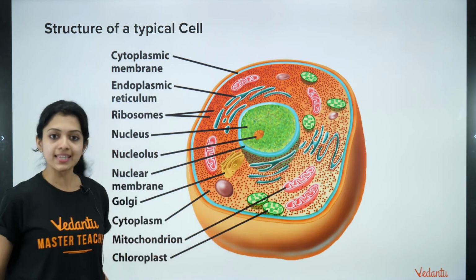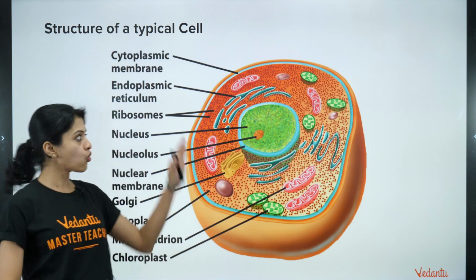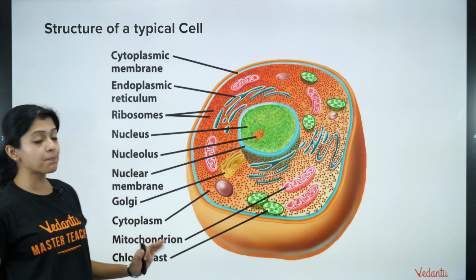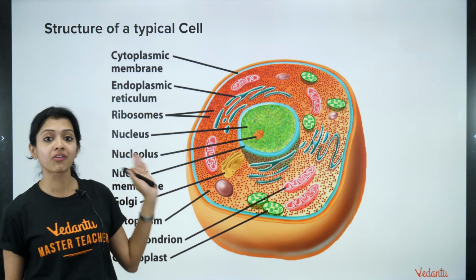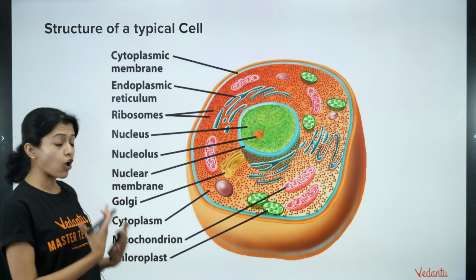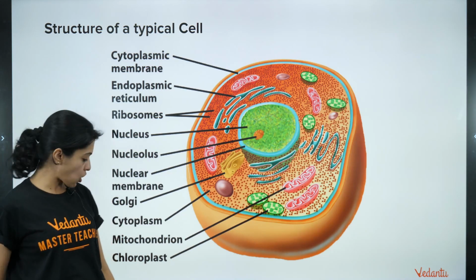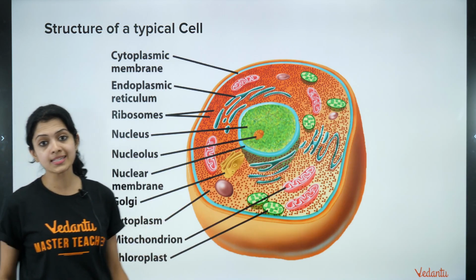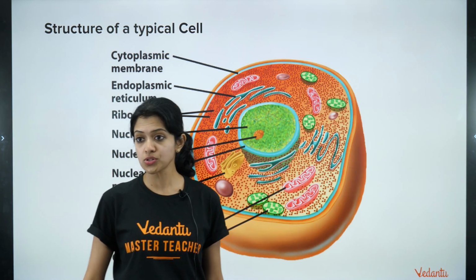So just take a look at the cell. All of you, I'm sure, have done this from your lower grades, right? All of us know the names of all the cell organelles, right? We have the cytoplasmic membrane or the plasma membrane. We have the endoplasmic reticulum, the ribosomes, the nucleus, nucleolus, nuclear membrane, the Golgi apparatus or the Golgi complex, cytoplasm, of course, the mitochondrion or the mitochondria in plural, and definitely the chloroplast in the case of plant cells or any cell that undergoes photosynthesis, right?